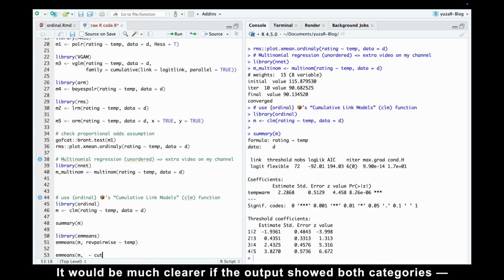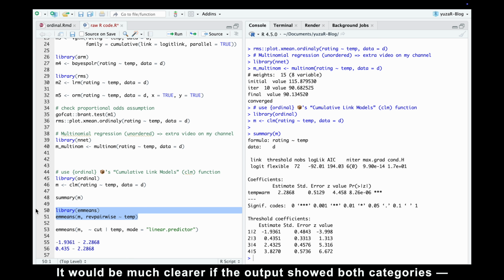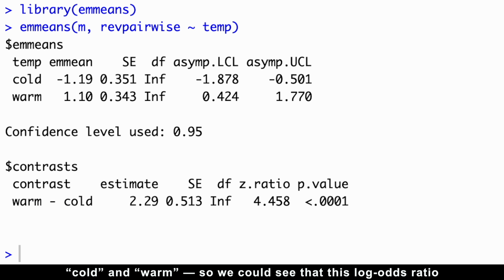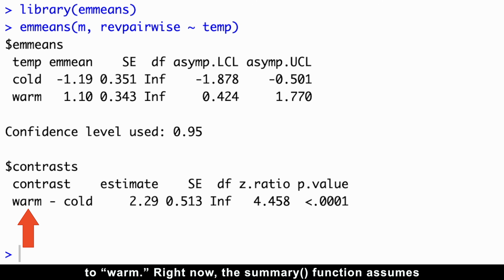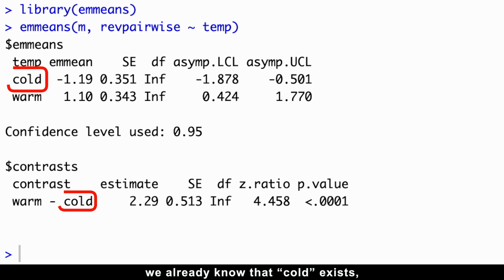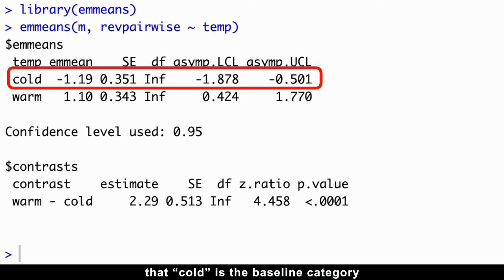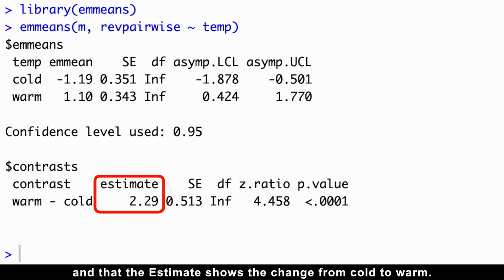It would be much clearer if the output showed both categories, cold and warm. So we could see that this log-odds ratio reflects the change from cold, which is actually the intercept, to warm. Right now, the summary function assumes we already know that cold exists, that cold is the baseline category, and that the estimate shows the change from cold to warm.